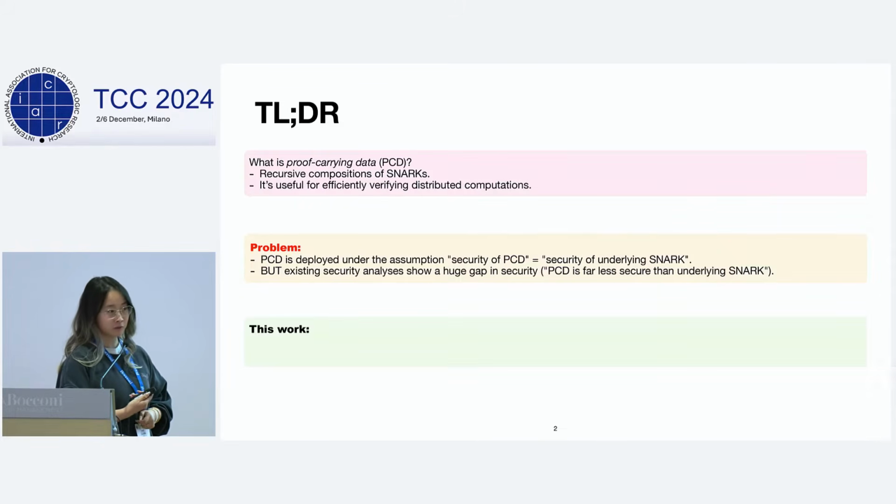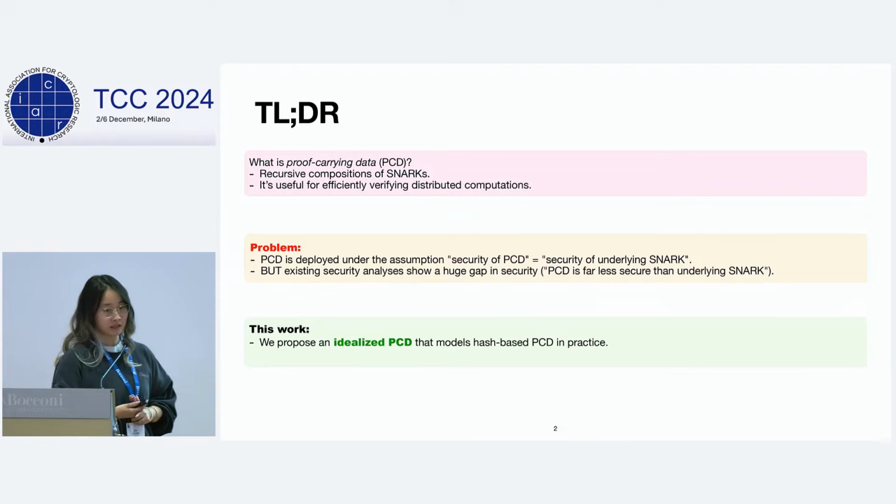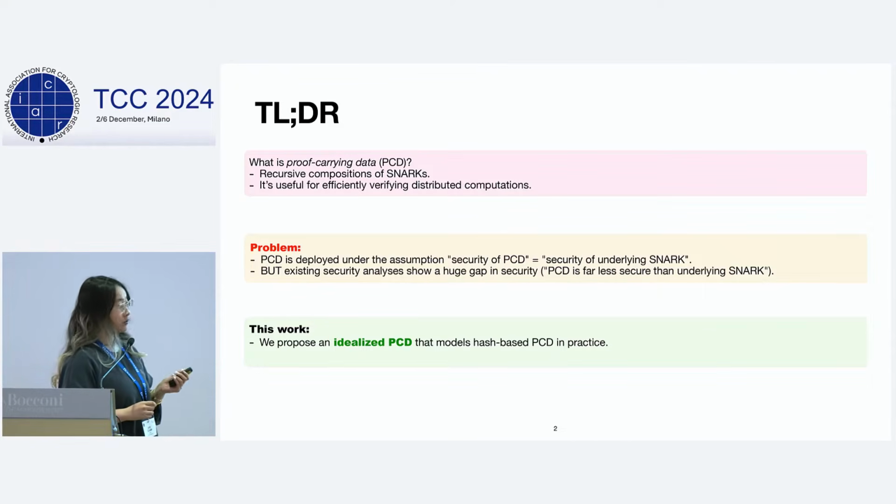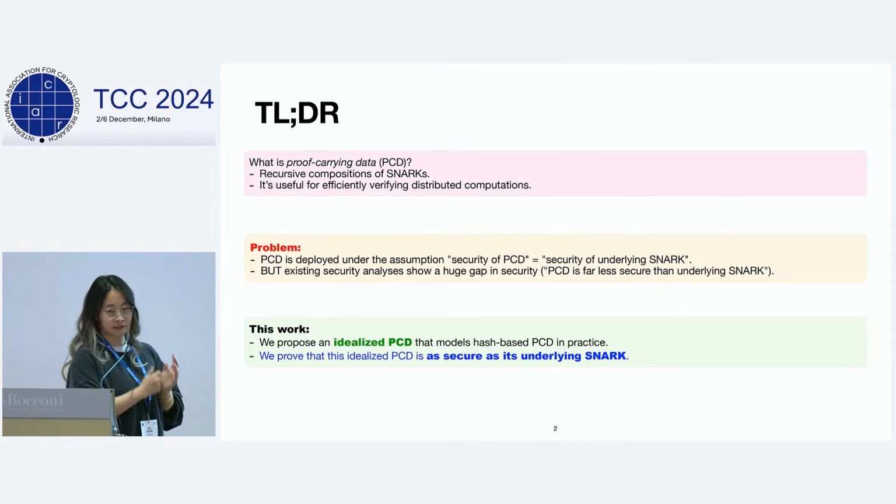In this work, we propose a new idealization of hash-based PCD in the random oracle model, and we show that for this idealized PCD, it's actually as secure as the underlying SNARK. This provides the first justification of what people do in practice.